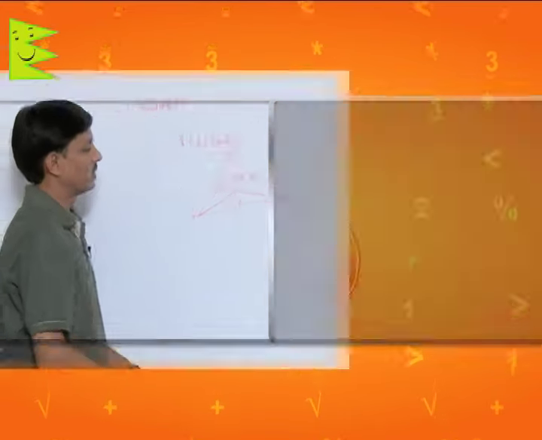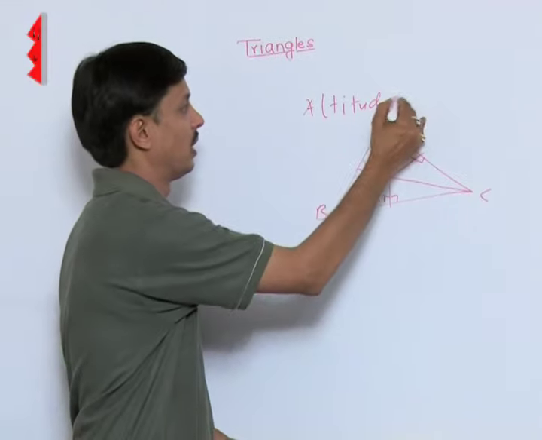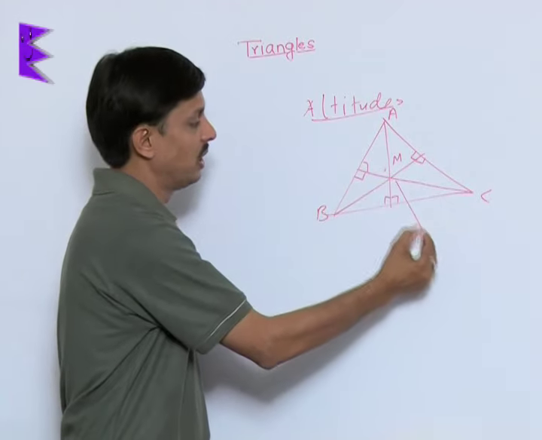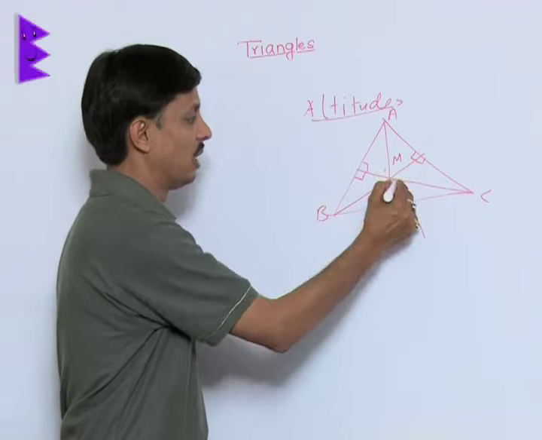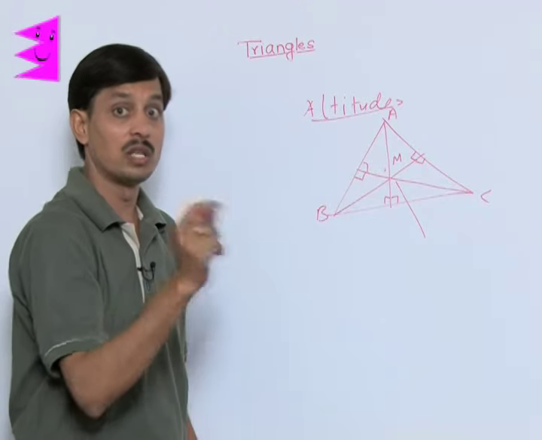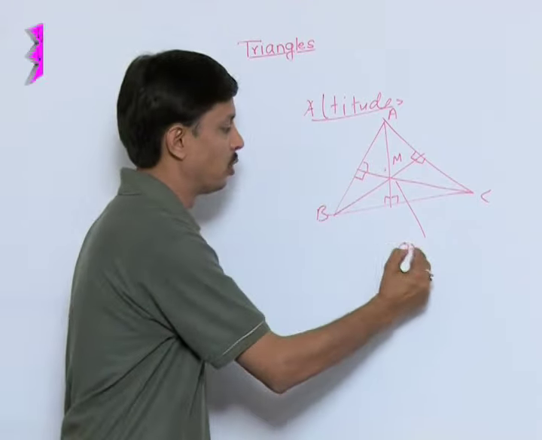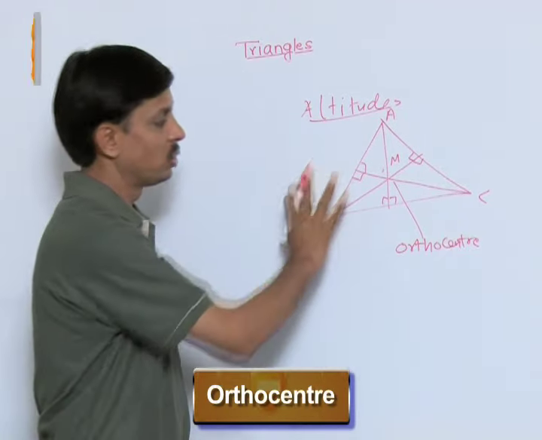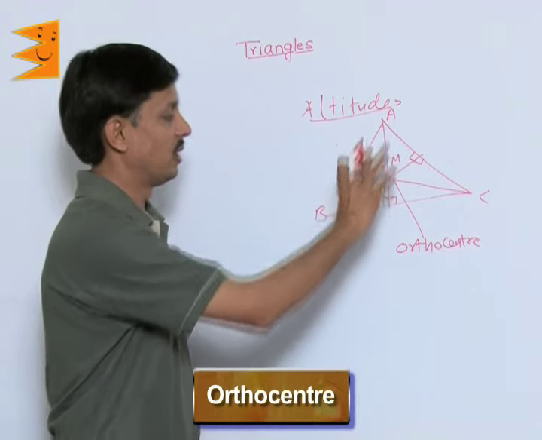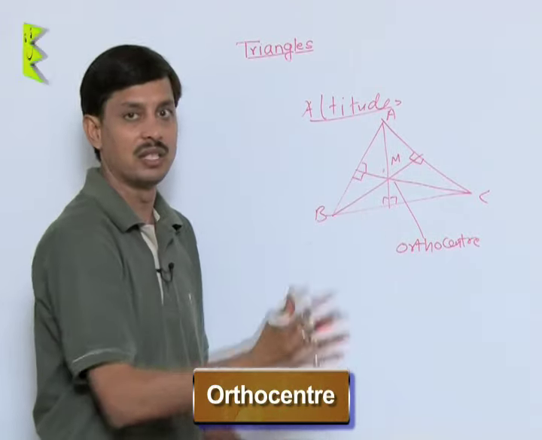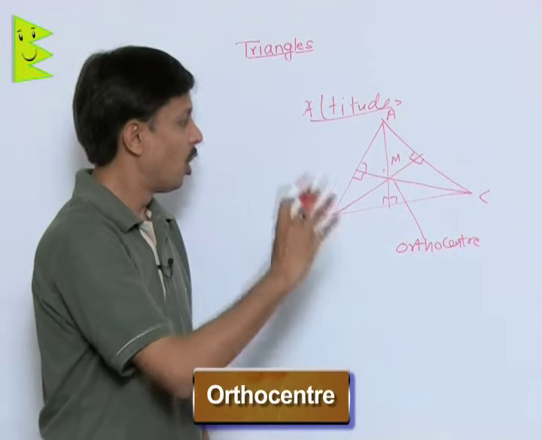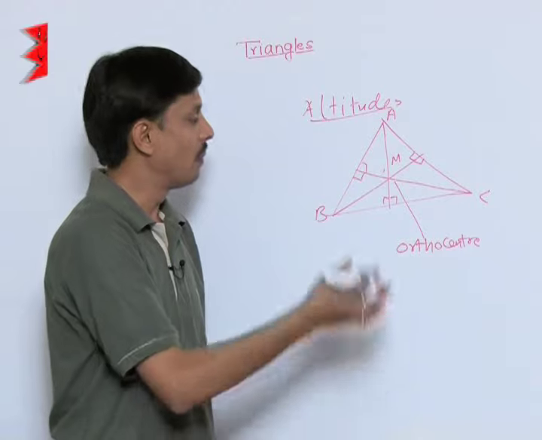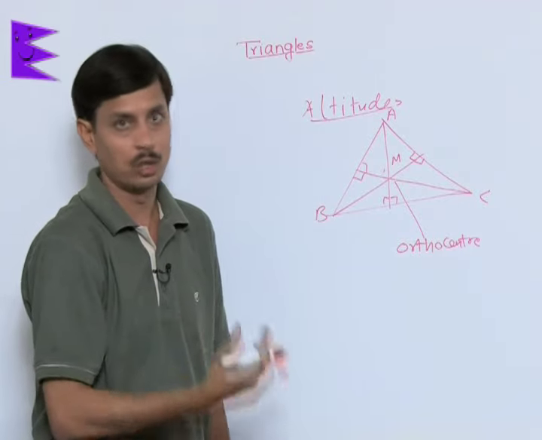In the same way, the altitudes of a triangle are also concurrent, and the point of concurrency, just as where the medians meet it was the centroid, is known as the orthocenter. But there is no specific property that the orthocenter divides in some particular ratio. The orthocenter may be outside, on the side, or inside. This depends upon the nature of the triangle.